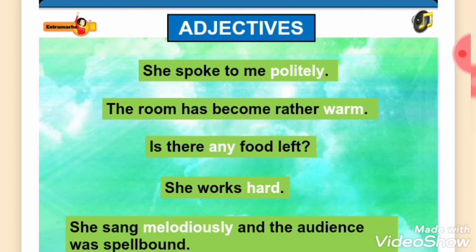Here are the corrected ones. She spoke to me politely. The room has become rather warm. Is there any food left? She works hard. She sang melodiously, and the audience was spellbound.